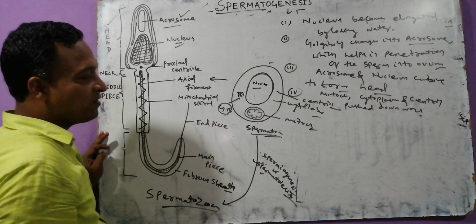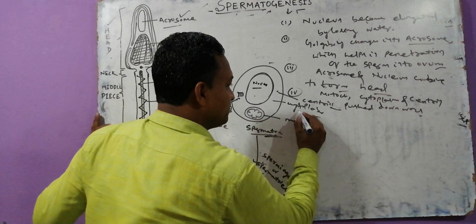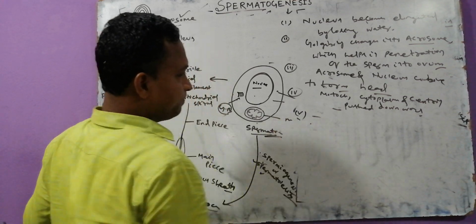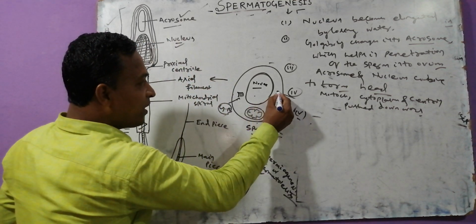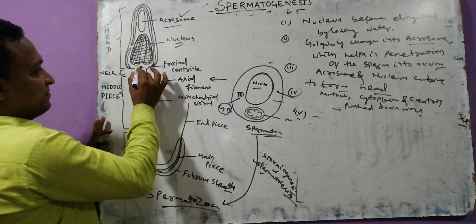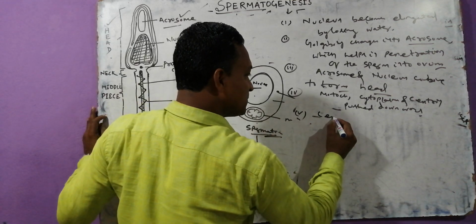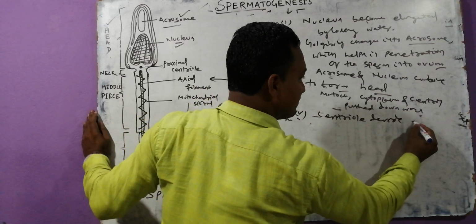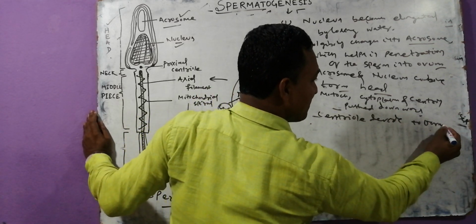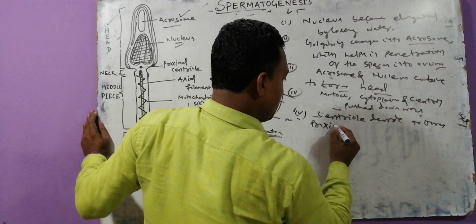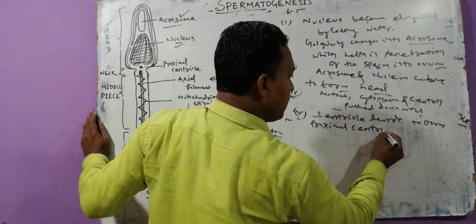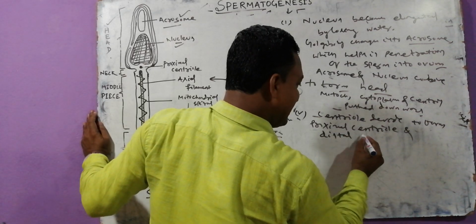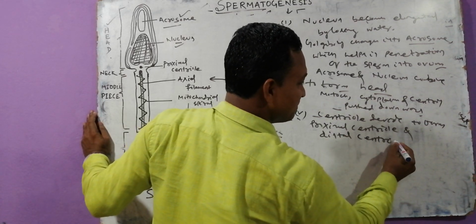Okay. Next point. The centriole divides to form the proximal centriole and the distal centriole.